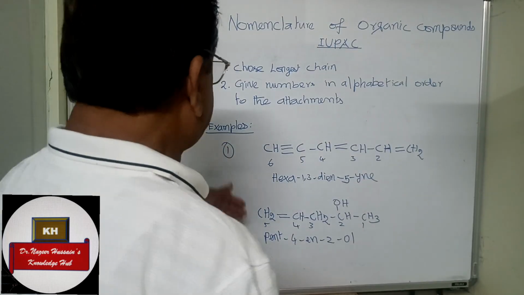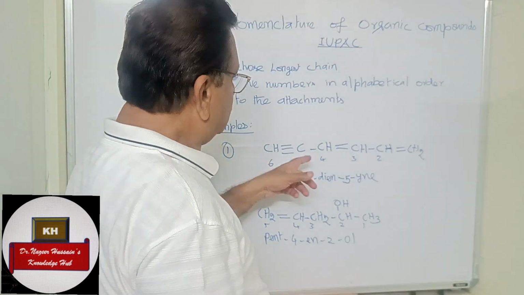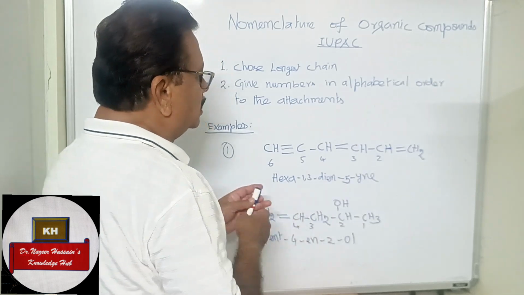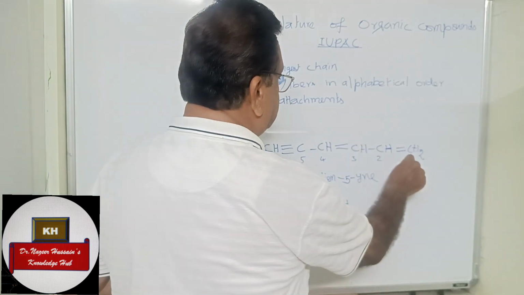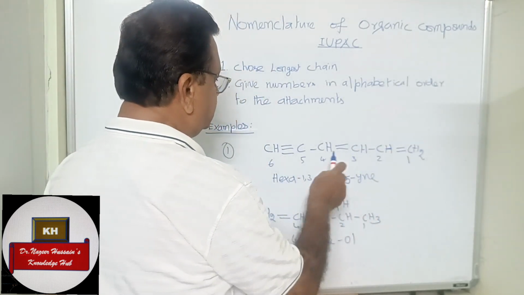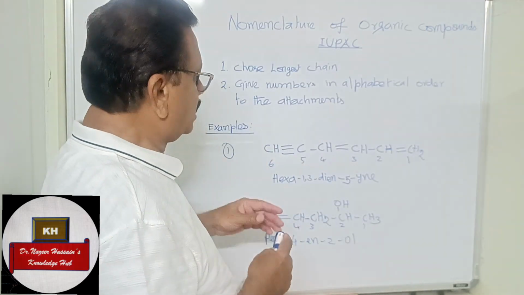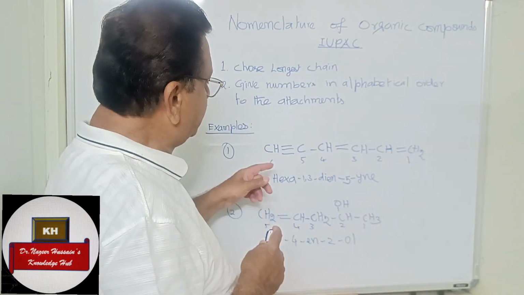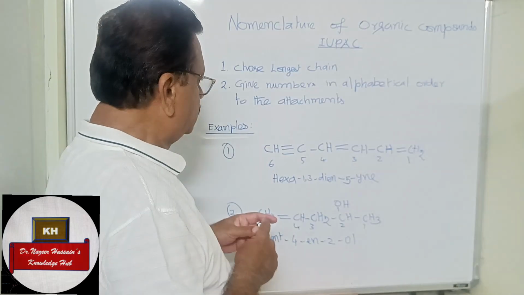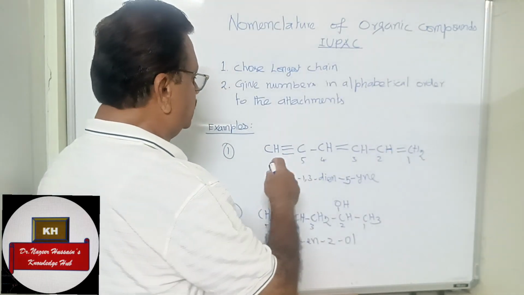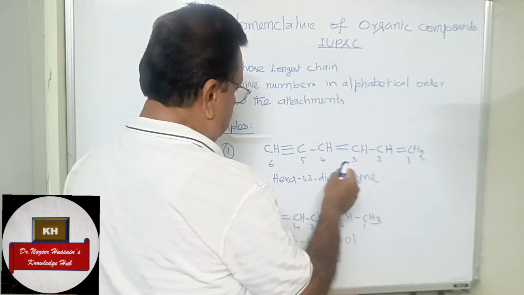We will see 2 more examples. This compound has got 6 carbon atoms and 2 double bonds, one at position 1, another at position 3, and a triple bond at 5. So this compound should end in yne. We give the numbers starting from this end.